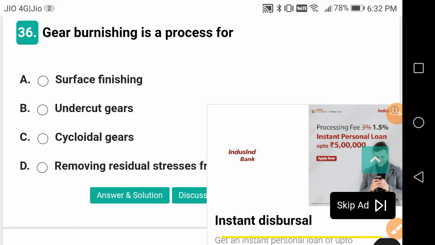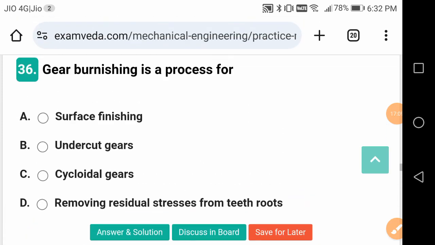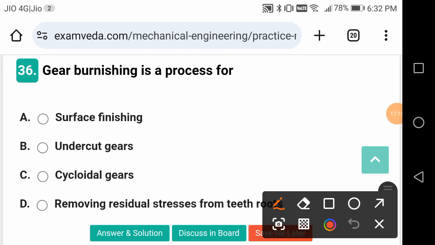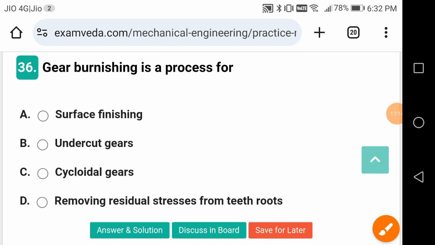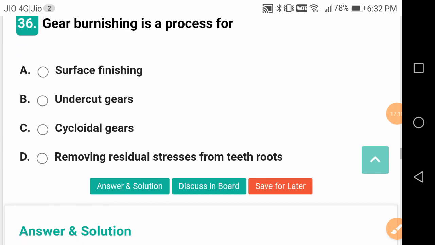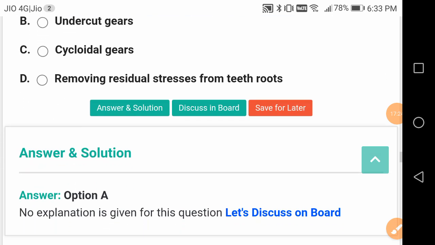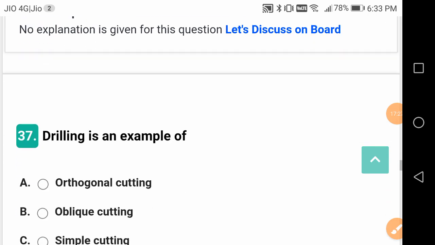Gear burnishing is a process for what? Why is burnishing done? It is done for surface finishing. Once again, I was telling you, friends, it is a surface finishing operation. It is called gear burnishing. Circular gears, undercut gears, and these are not the correct answer. Remove residual stresses from teeth, roots, etc.